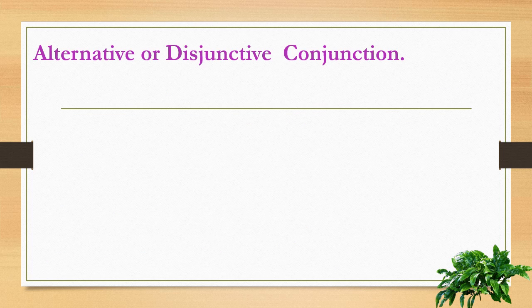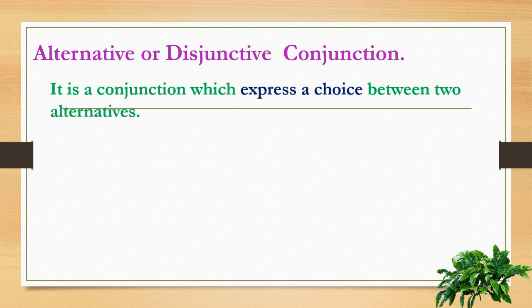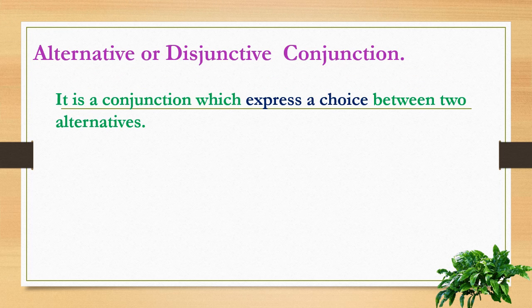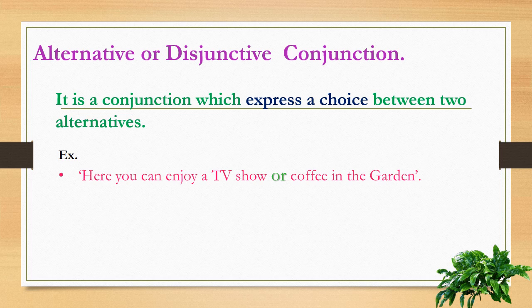Now alternative or disjunctive conjunction. It is a conjunction which expresses a choice between two alternatives. Here you can enjoy a TV show or coffee in the garden. You have two options. So or is an alternative conjunction. Either he is naughty or behaving like a naughty boy.